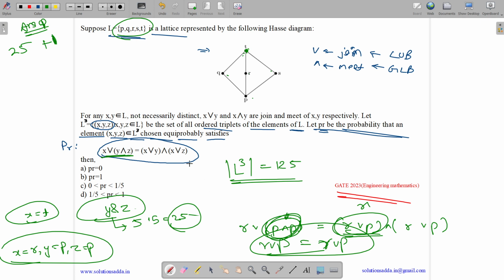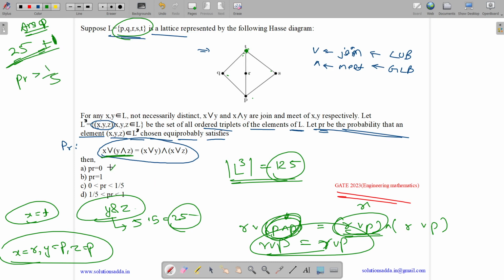So with x as T we got 25 with any y, z, and with x as R, y as P and z as P we got one more option. So PR should be at least 26 by 125. Total options are 125 and we got 26. So it is definitely greater than 1 by 5, as 1 by 5 is 25 by 125. So our PR is definitely greater than 1 by 5.